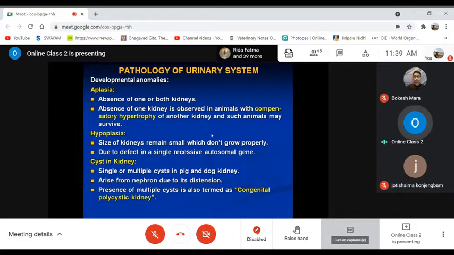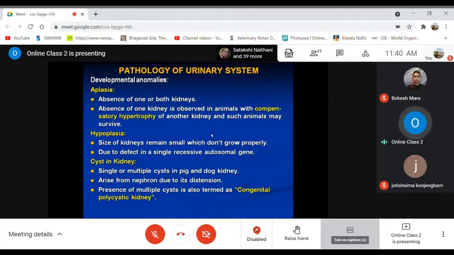Then next is hypoplasia. In this hypoplastic condition, there is a decrease in the number of cells. So in this case, the size of the kidney remains small and does not grow properly. It cannot grow up to the mature size.